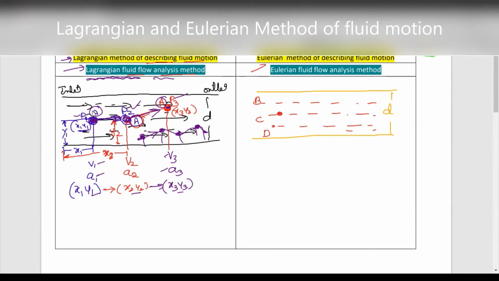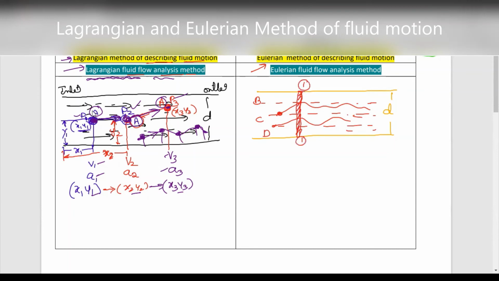So in the Eulerian method, instead of tracking or following each fluid particle's path, they will consider a certain section. They will take one section in a pipe at a fixed point. This is section 1, 1.